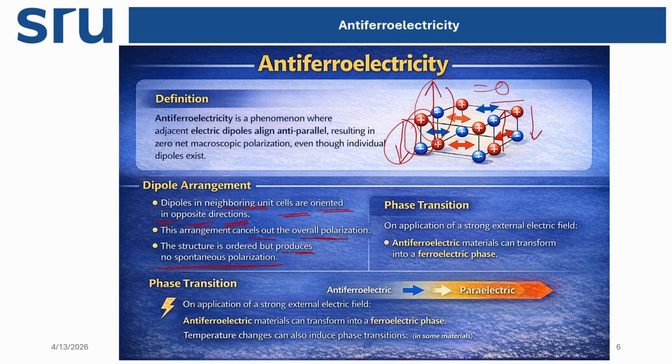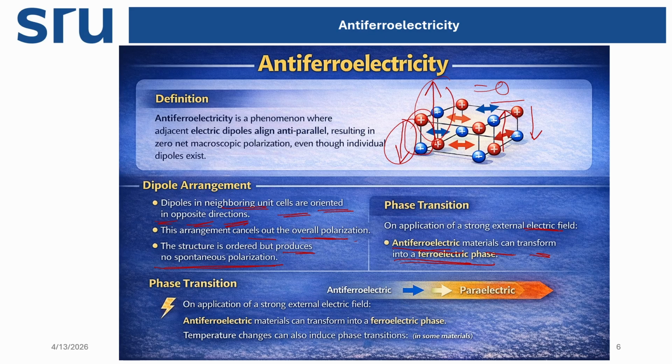The phase transition on application of a strong field: when we apply a strong external electric field, antiferroelectric materials can transform into ferroelectric compounds.